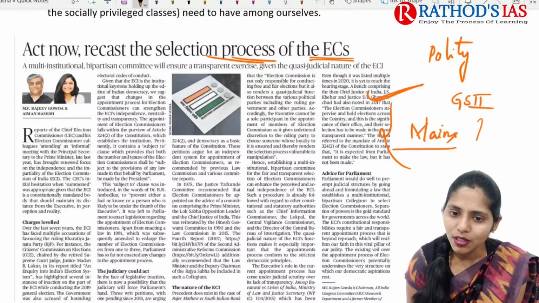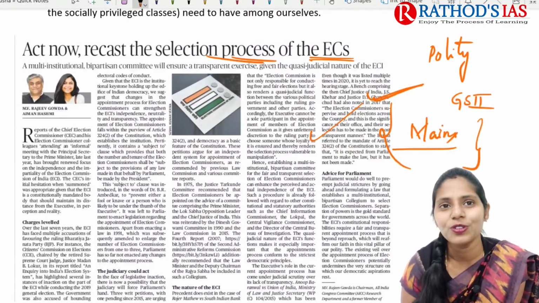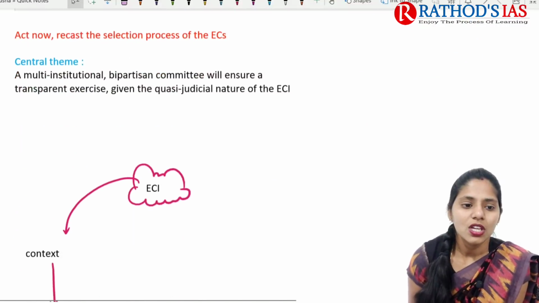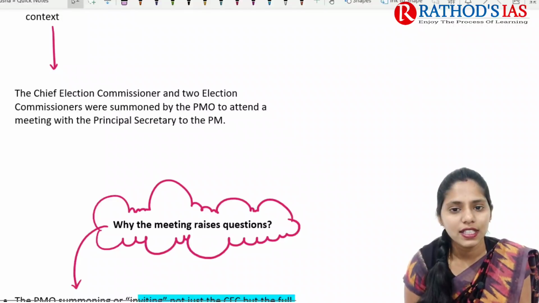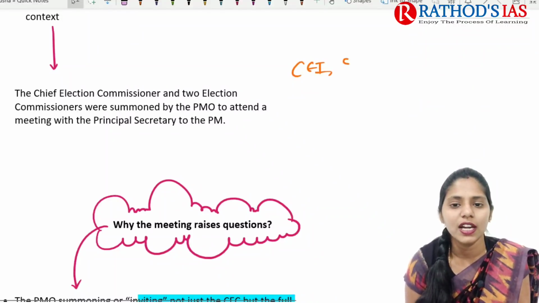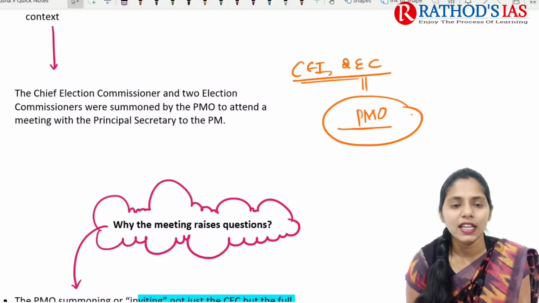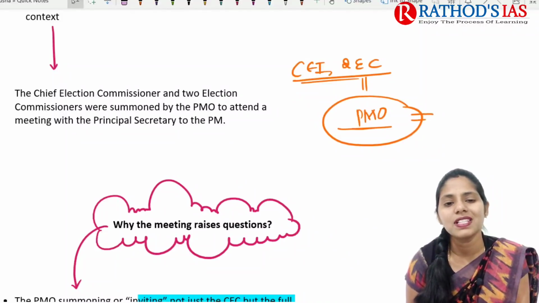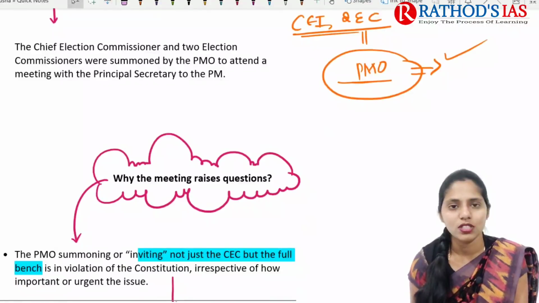So what are the important points relevant from this article from the UPSC point of view? We are going to extract them. So now let us try to understand the concept. The context here is the Chief Election Commissioner and 2 Election Commissioners were summoned by the Prime Minister's Office and they attended a meeting with the Principal Secretary to the Prime Minister. So this is one of the important causes of concern.